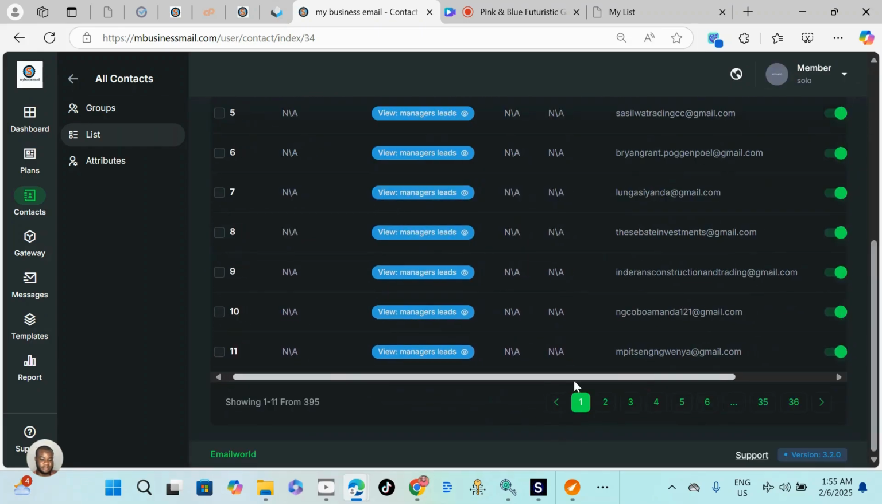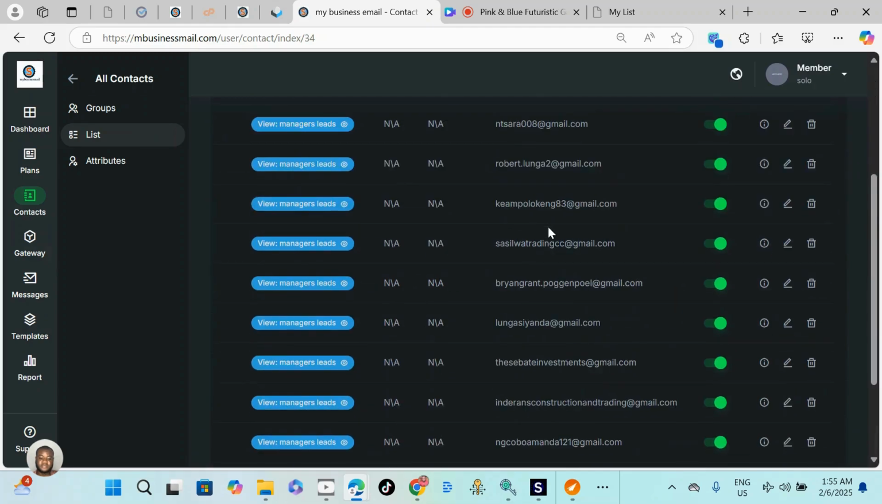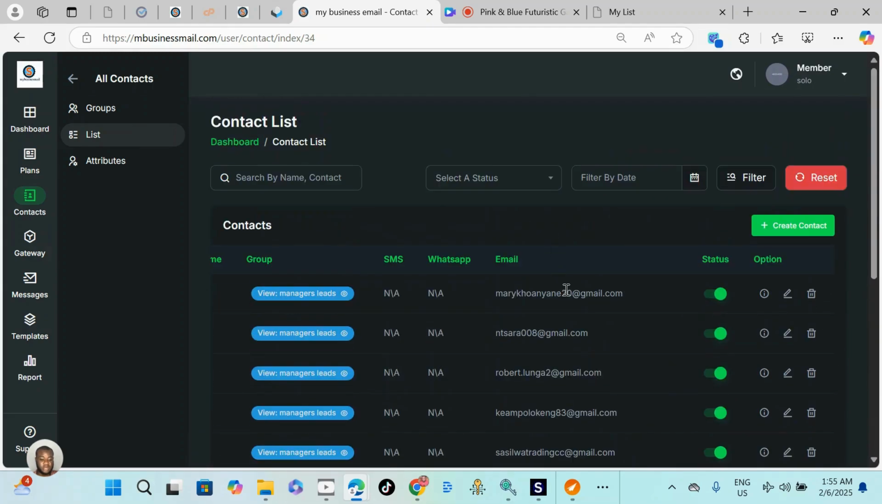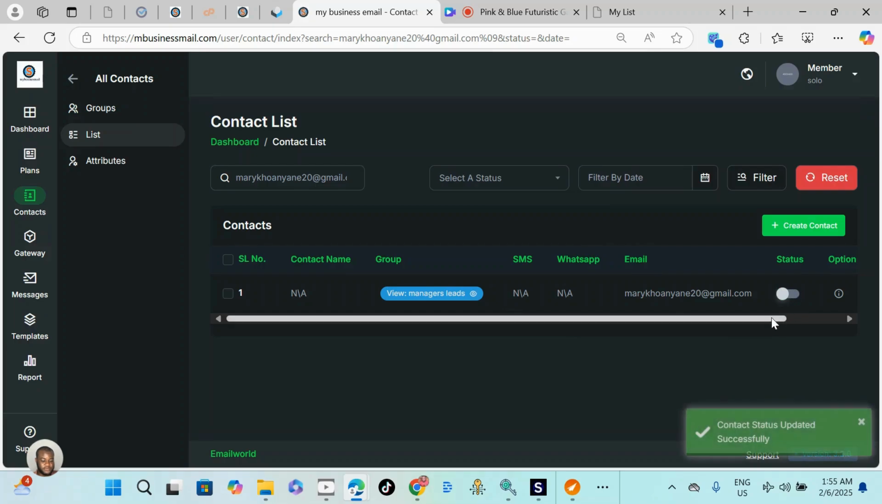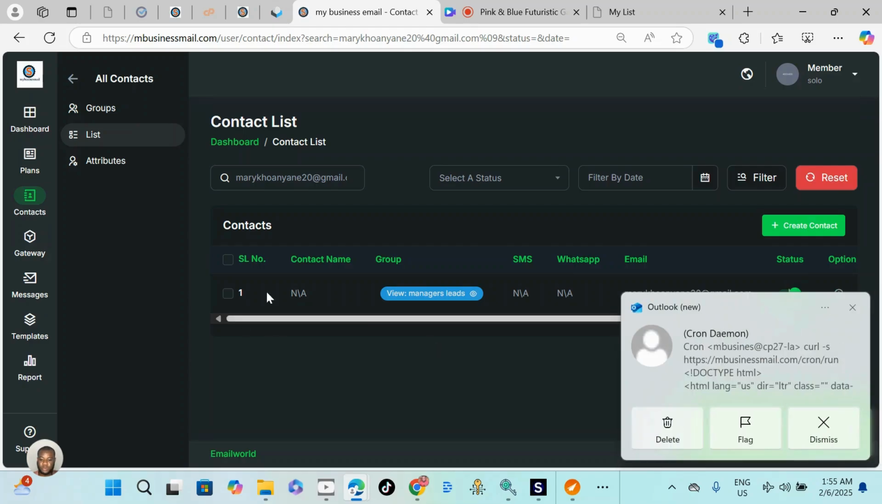All the email addresses are here. Of course, if somebody responds to your message and you don't want to send them a message again, you can always come back to the dashboard, copy this email, paste it here and hit search. The email will pop up, and just turn it off so that you will not send this person a message again, because you're already working with the person. Then I'm going to turn it back on.